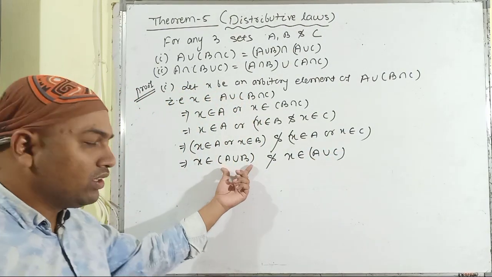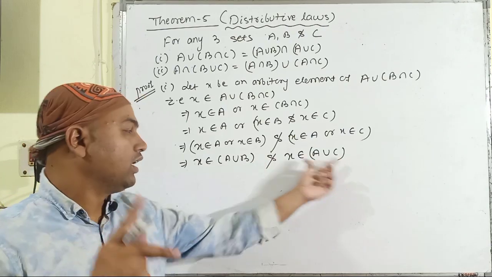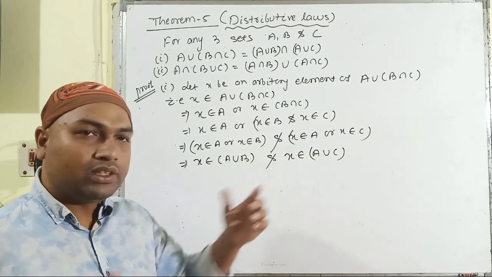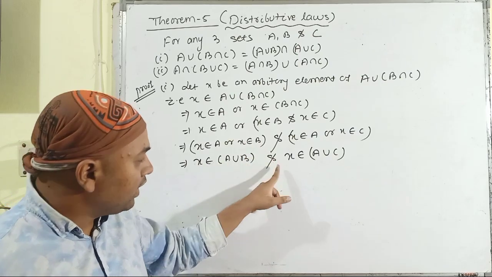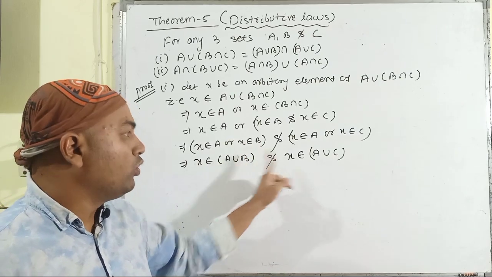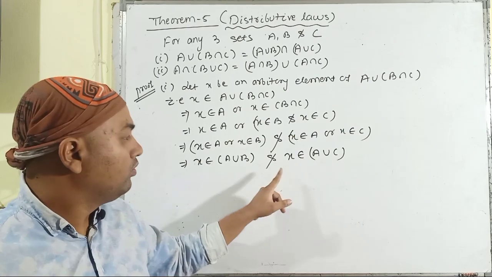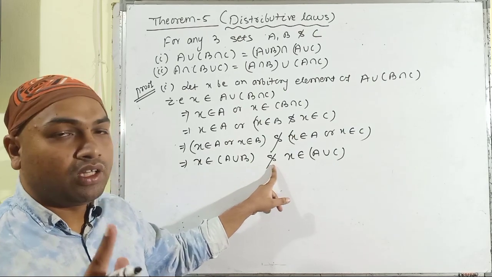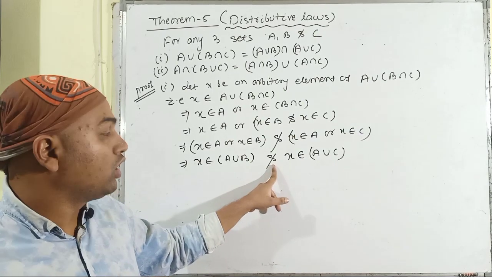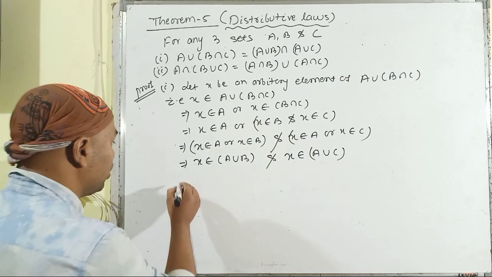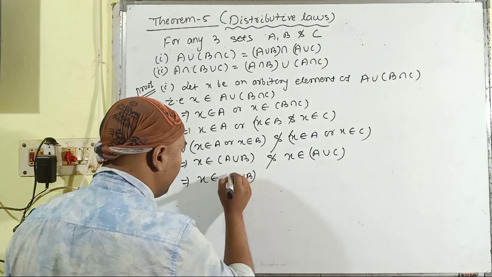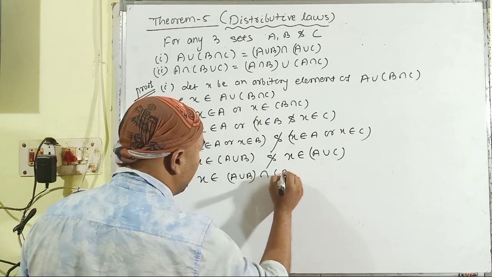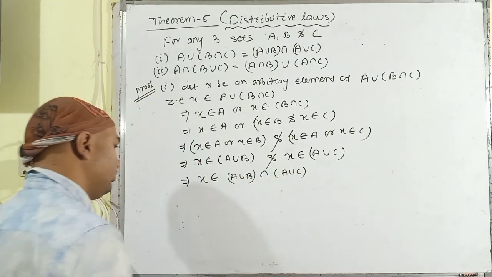So it is one set and the second set, both single sets because the brackets are there. Then there exists the connective and in between the two sets. That means it is the definition of the intersection. So we can write here X belongs to (A union B) intersection (A union C).